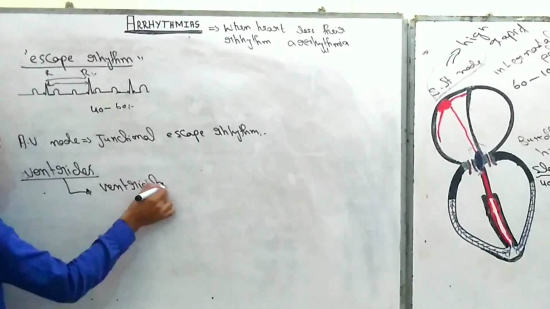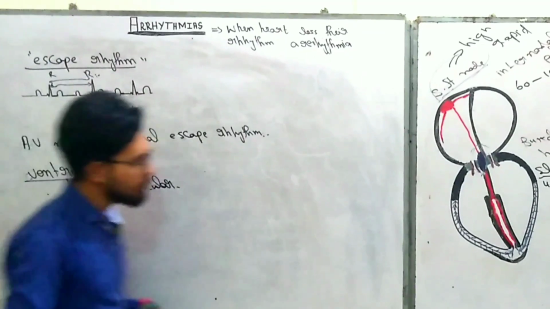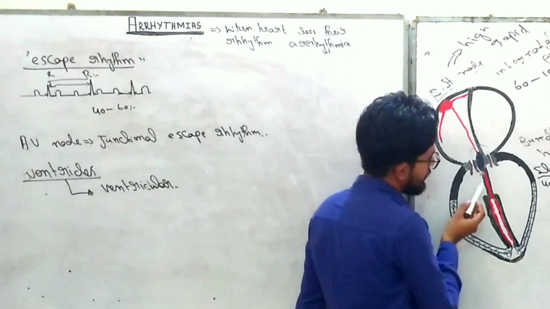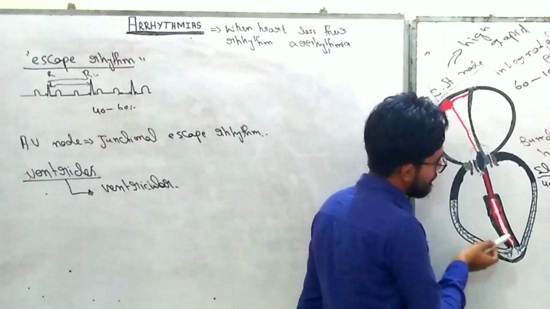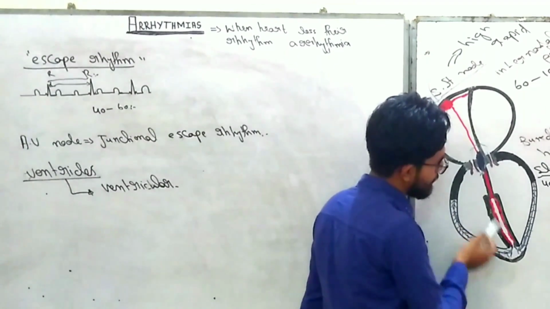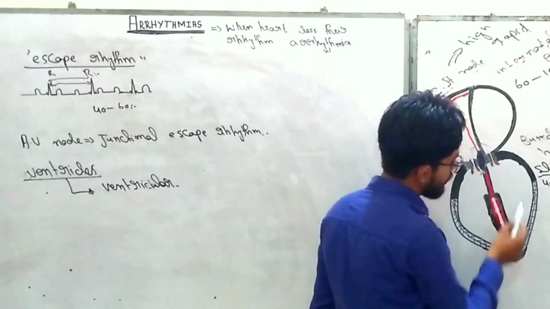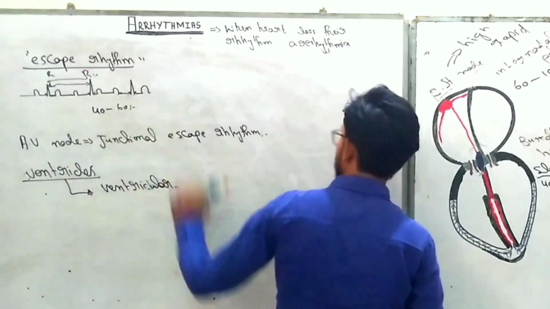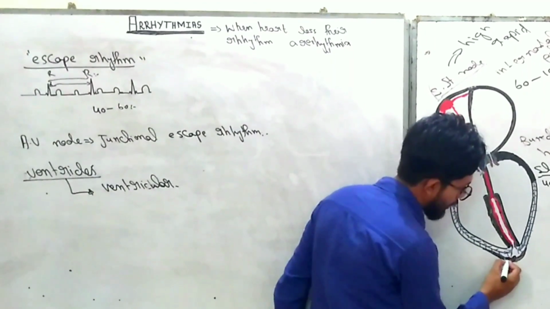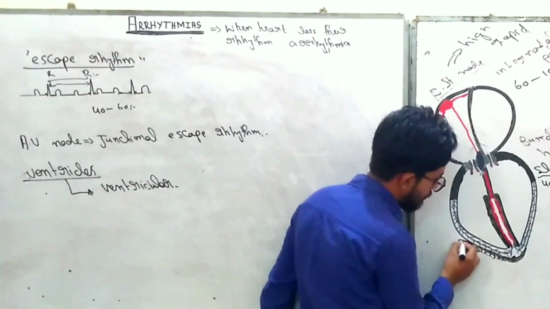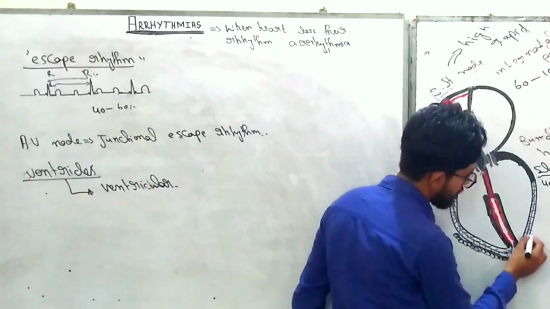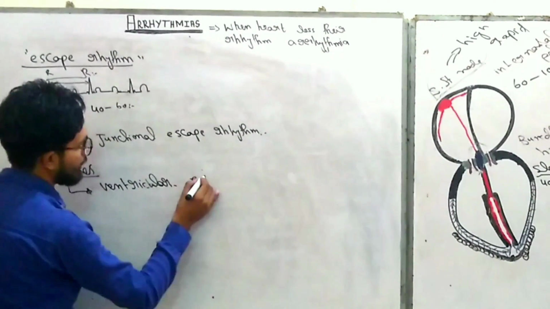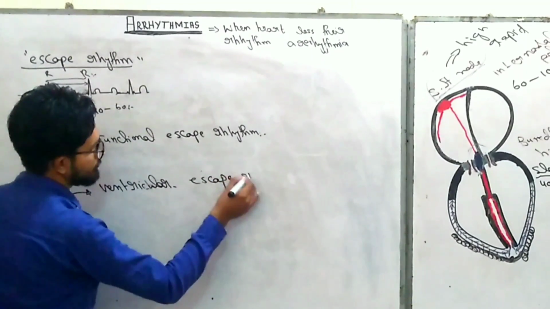When the escape rhythm arises from the junction, meaning from the bundle of His, bundle branches or Purkinje system, it is known as junctional escape rhythm. But when the escape rhythm arises from the myocytes of the ventricles, it is known as ventricular escape rhythm.